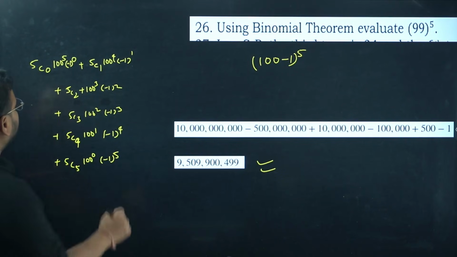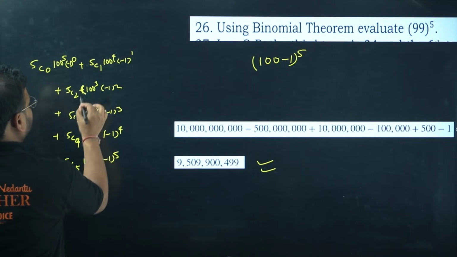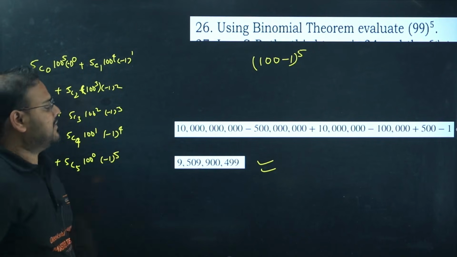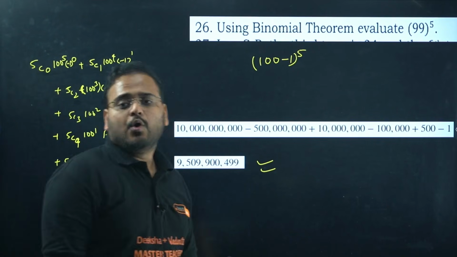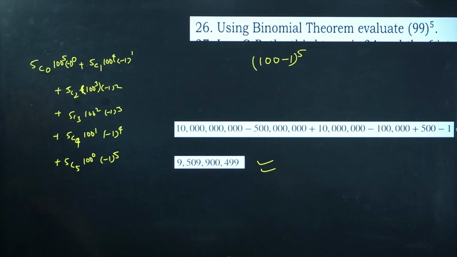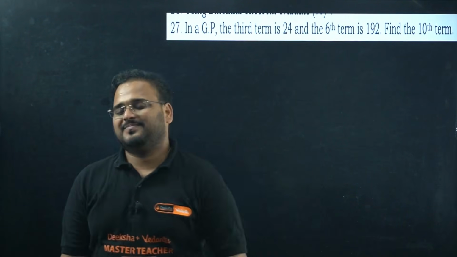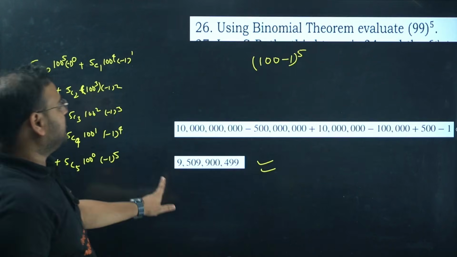4 is into 1, 2, 3, 4, 5, 6 terms. Answer is 9509 900 499. Calculation I have skipped. You can all do it. Yes, you're writing examination. Come on. Not difficult though. This is not difficult one.